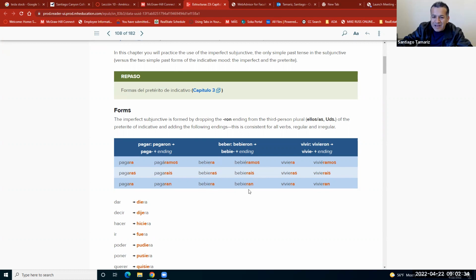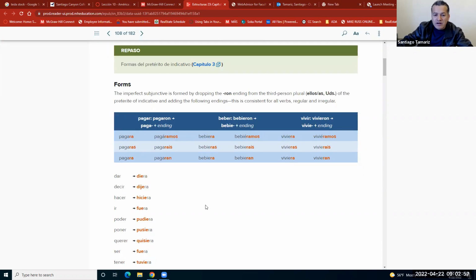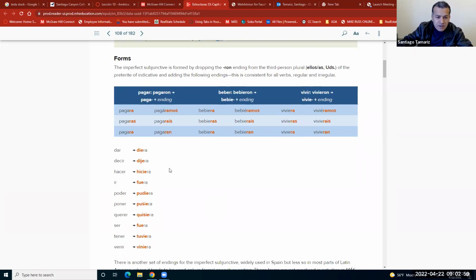Okay, now let's go to the last one. IR verbs. Same thing, we go to the third person plural, vivieron. We get rid of the R-O-N and we also attach R-A. Viviera, vivir becomes viviera. Vivieras, viviera. Now we have some irregular past subjunctives like this one.